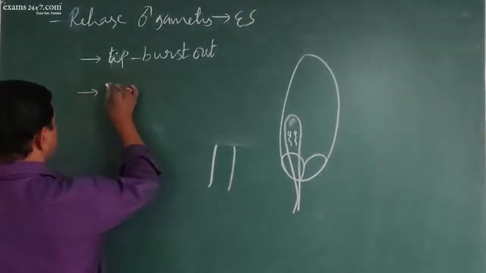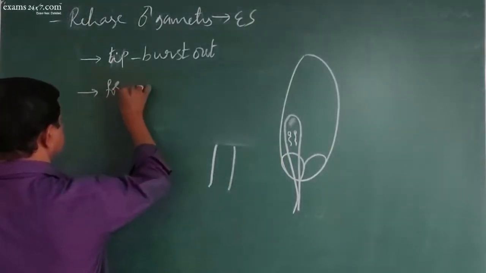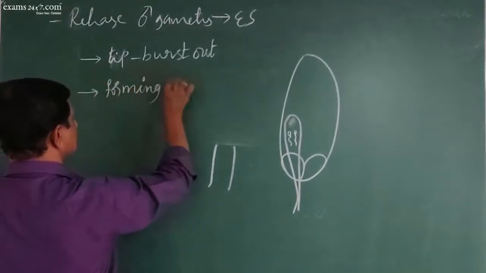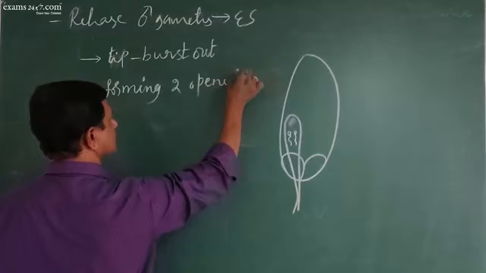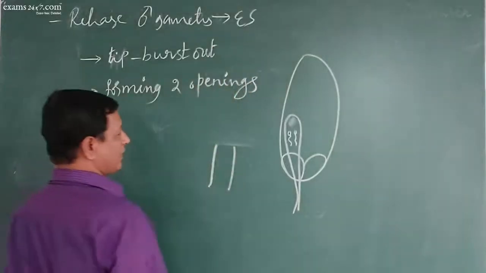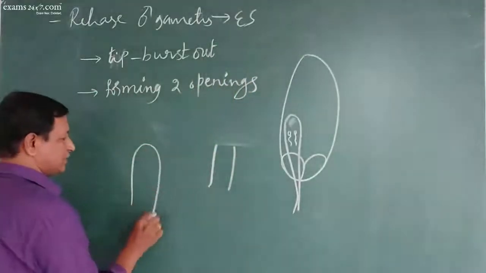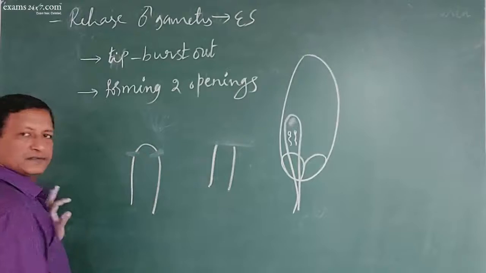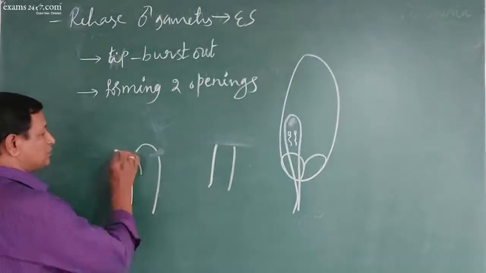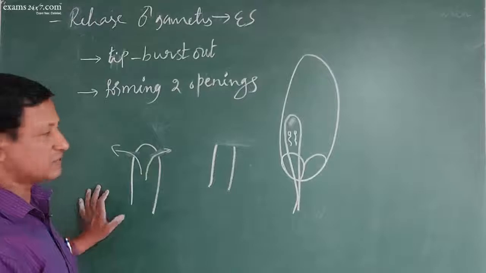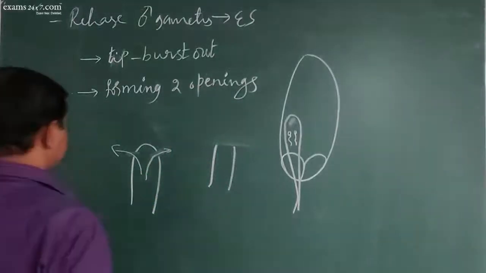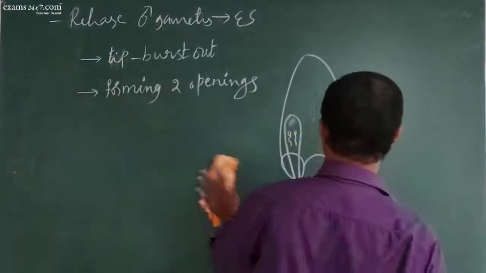Or it can be by forming two openings. How is that? Say for example, suppose this is a tube, two openings are created. So one sperm moves from one, another sperm moves from another. So in this way, the two gametes are released into the embryo sac.